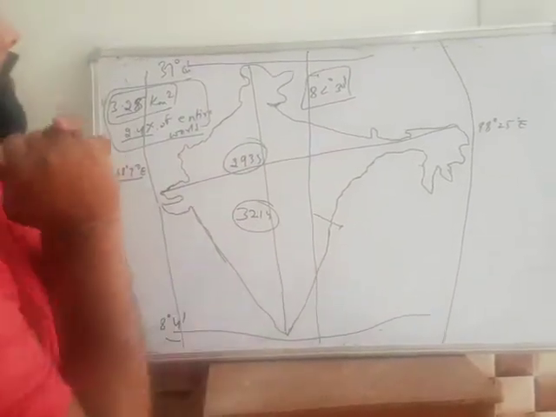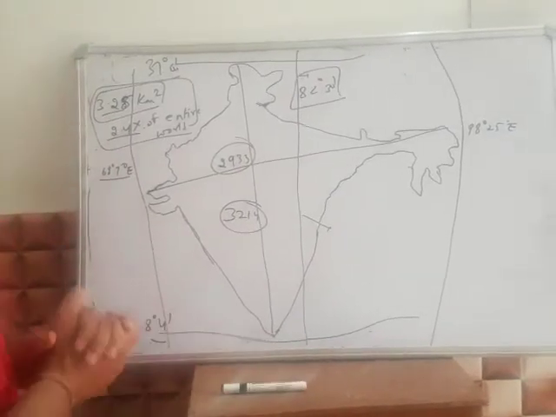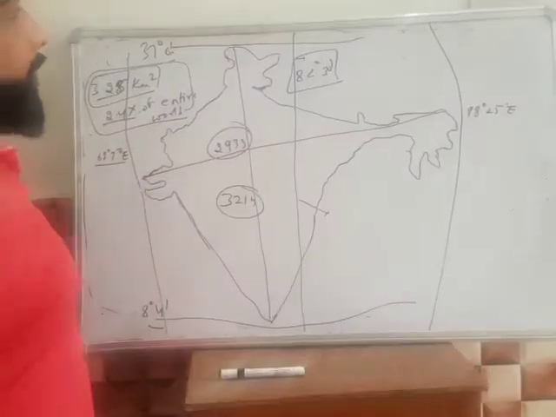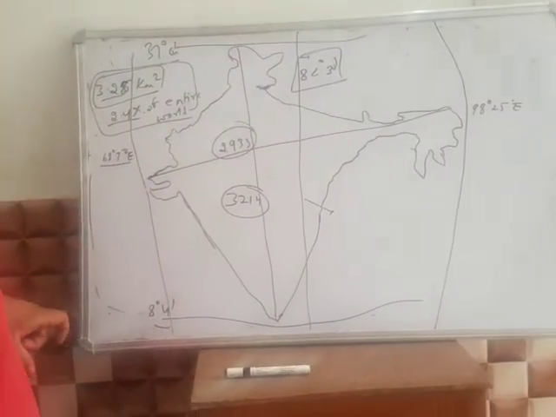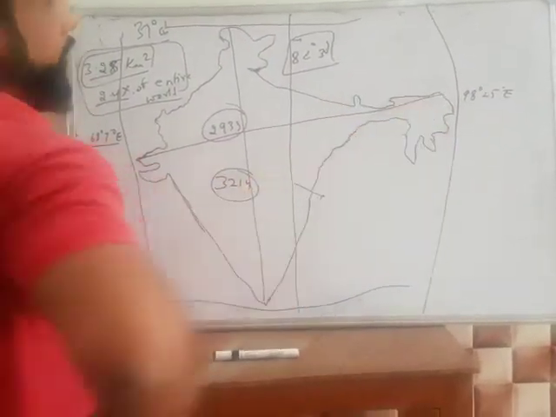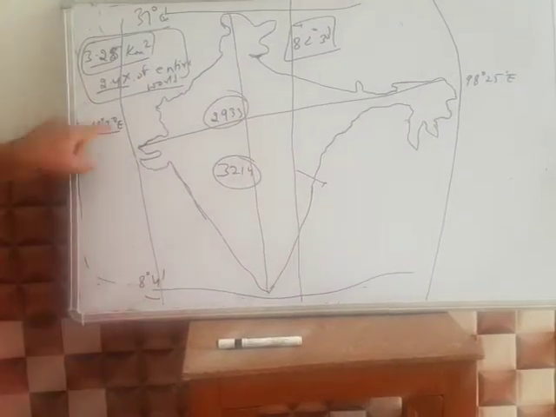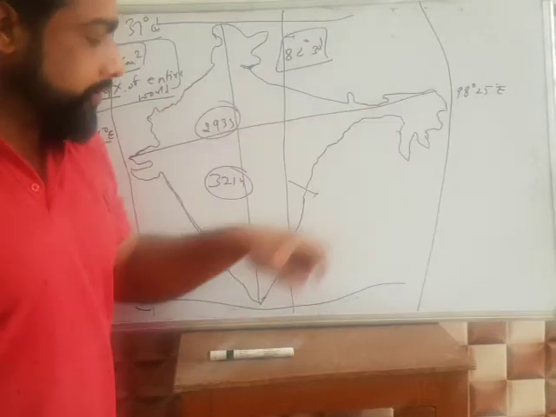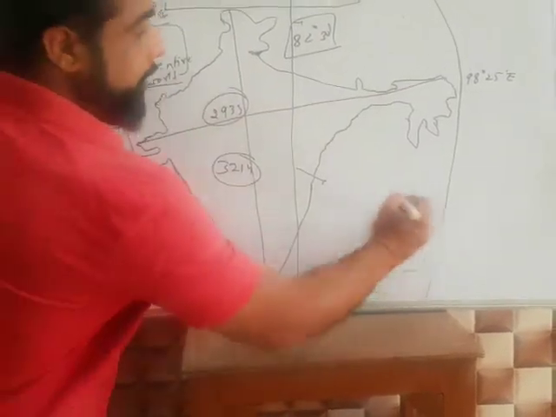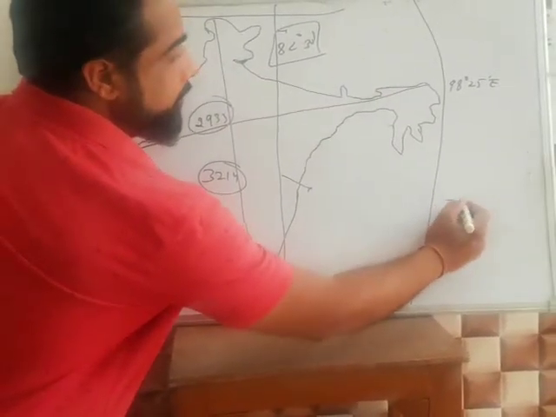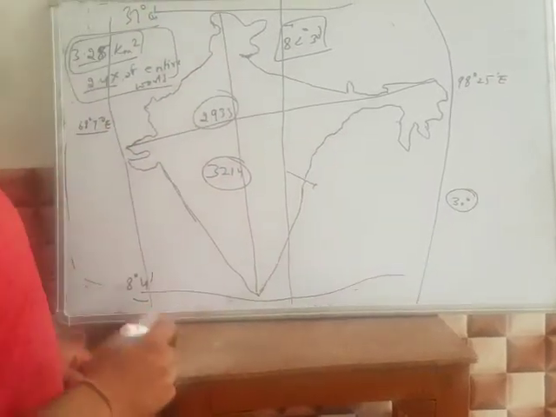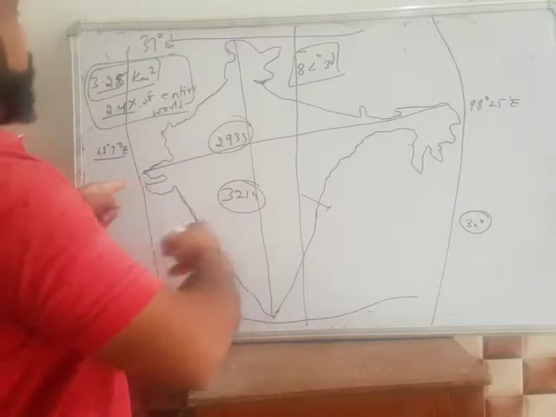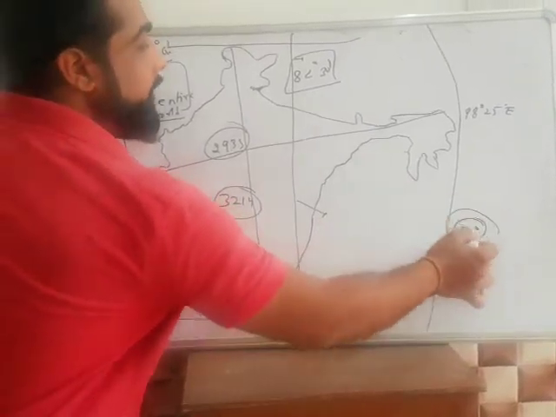Now there is another important topic. India is present between 68 degrees 7 minutes east to 98 degrees 25 minutes east. Nearly, there is a difference between the two latitude lines of 30 degrees.